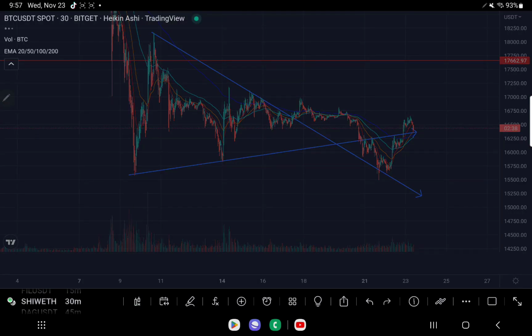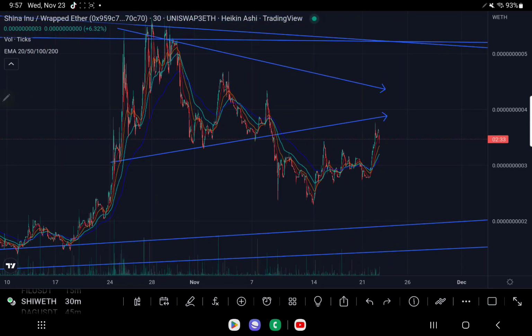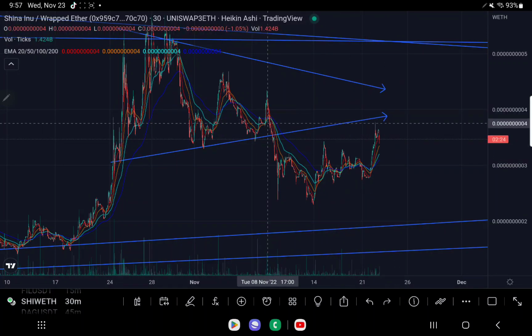So SHINA and U is up 6.32%, and it's come up almost to our broken bull flag that we talked about on our last update. We talked about how a pump could happen all the way up to here. We're looking for a rejection up in this 4+ area. That's why I said, let's let this play out.